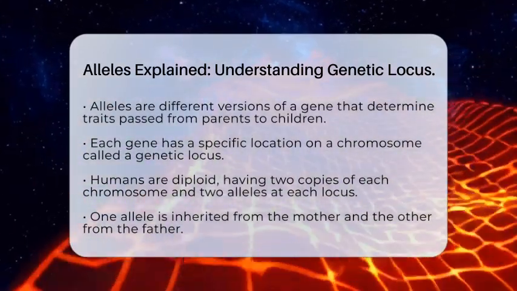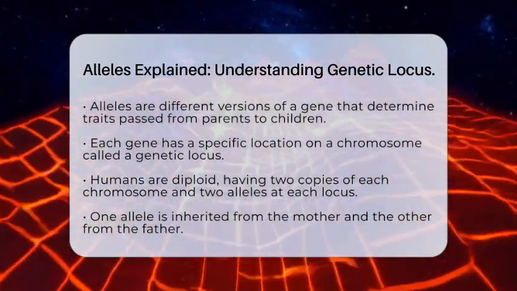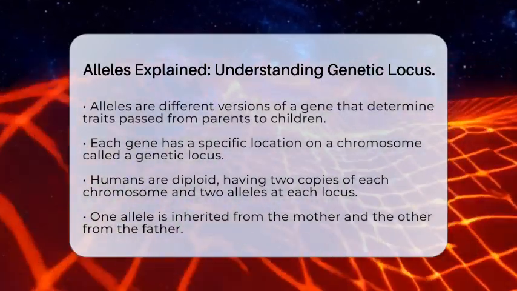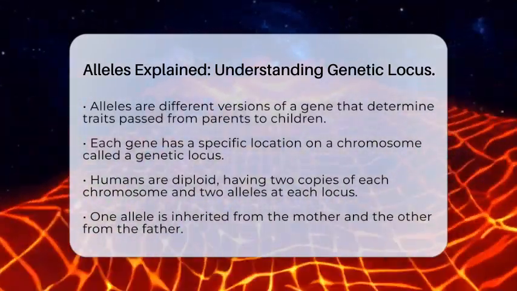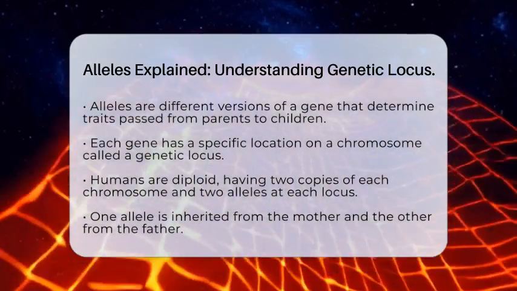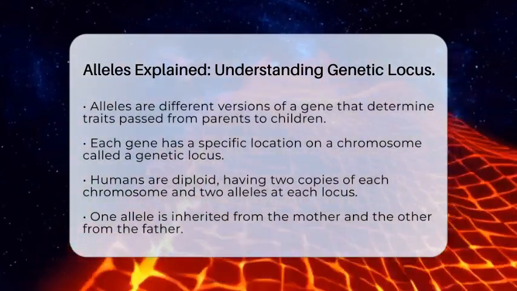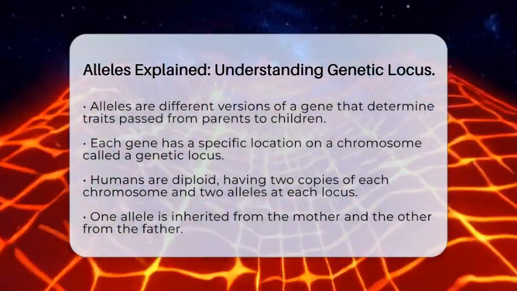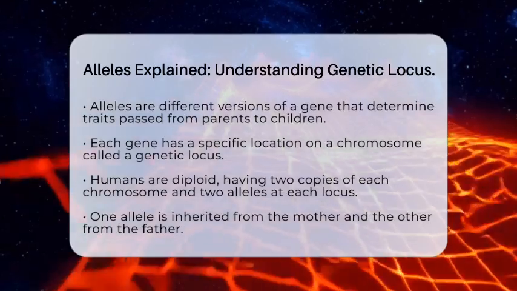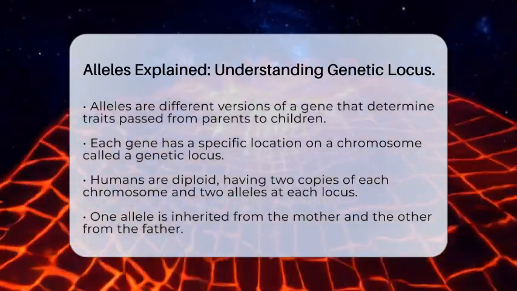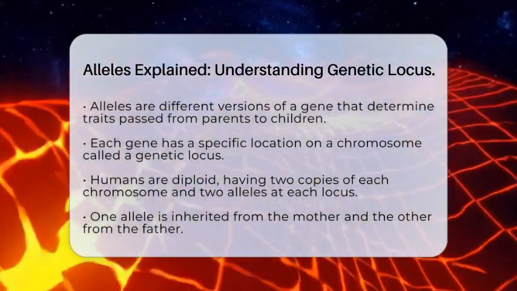Alleles are different versions of a gene. Think of them as variations that occupy a specific spot, known as a genetic locus, on a chromosome. Each gene has its own address on the chromosome, and at that address, there can be one or more alleles. This is where the uniqueness of traits comes into play.